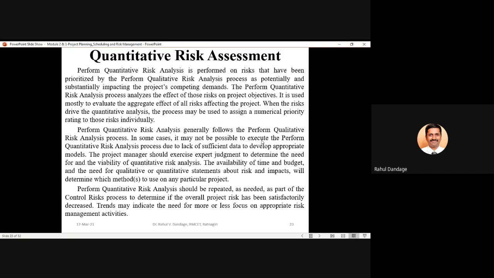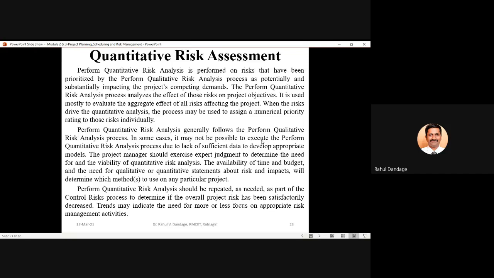The project manager should exercise expert judgment to determine the need for and viability of quantitative risk analysis. So expert judgment must be taken into consideration to understand the need for this analysis and the viability and feasibility of performing it.